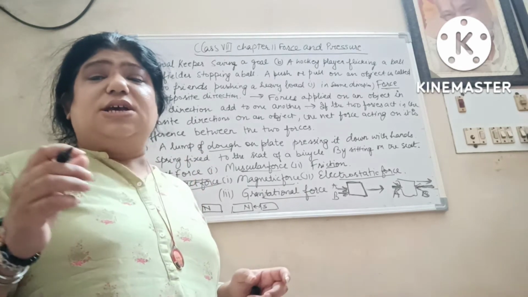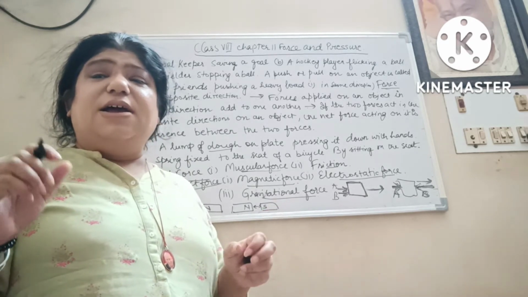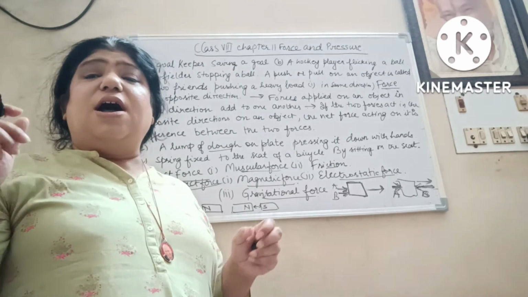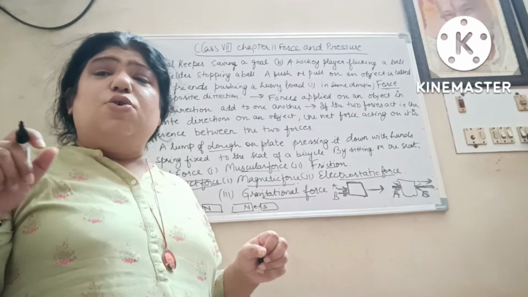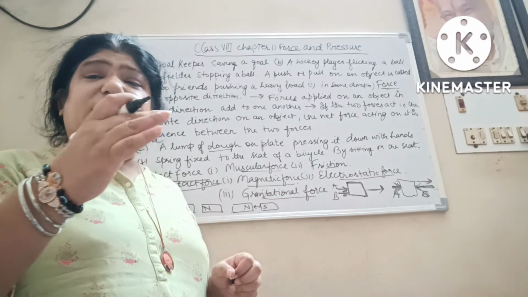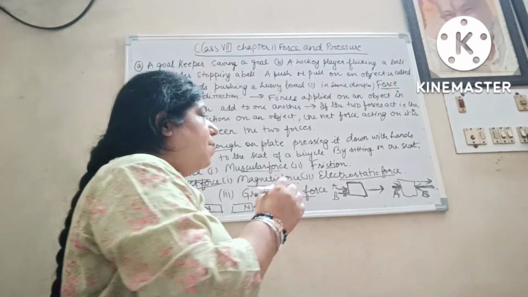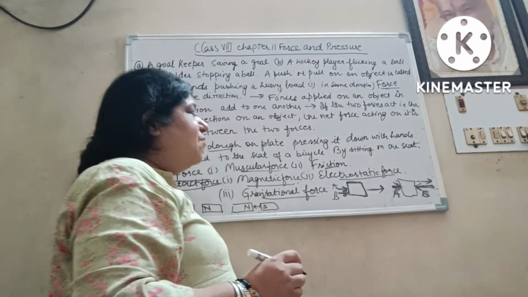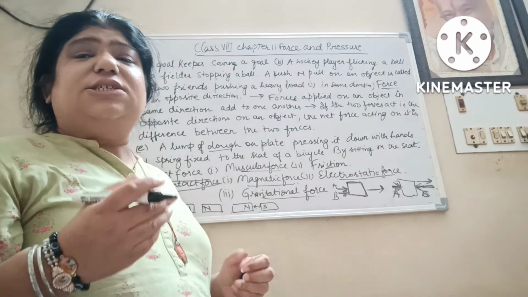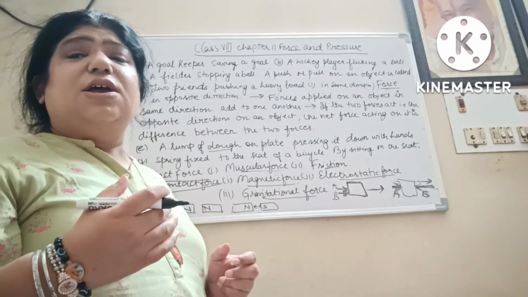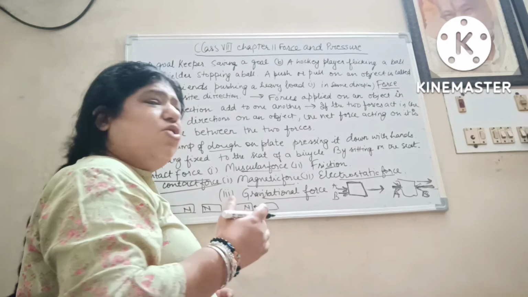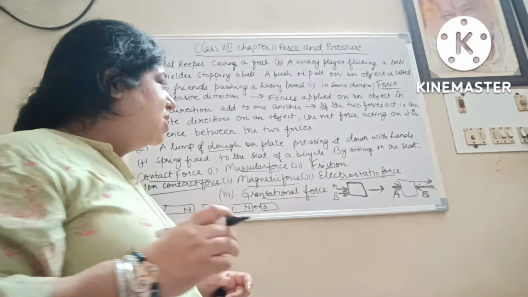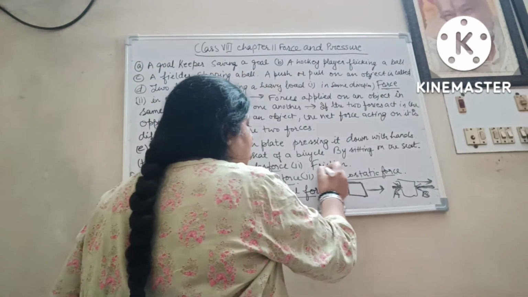Now you have seen a ball rolling on the ground stops at a distance when no force is applied to it. A bicycle, if you stop riding it, stops at a distance. A scooty, if you stop the engine, stops at a distance. Why is it so? Because the ground, the earth, applies the friction force on it, which is opposite to the direction of the motion. So this is also a contact force, because the ball is in contact with the ground, that is the earth.